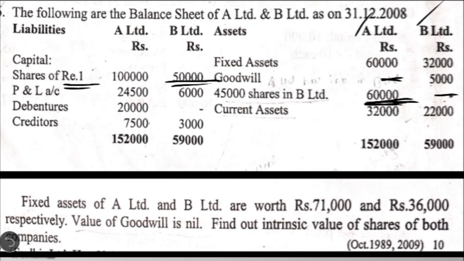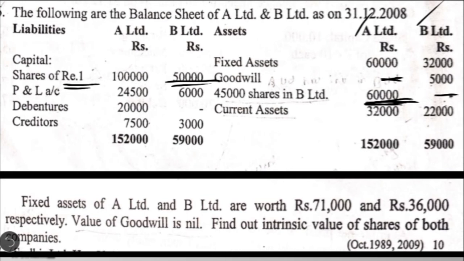On the liability side, we have share capital. Under that, shares of rupee 1 each. A Limited has 1 lakh, B Limited has 50,000. Then profit and loss account, debentures and creditors. Fixed assets of A Limited and B Limited are worth 71,000 and 36,000 respectively. Value of goodwill is nil for both the companies. Find out the intrinsic value of shares of both the companies.